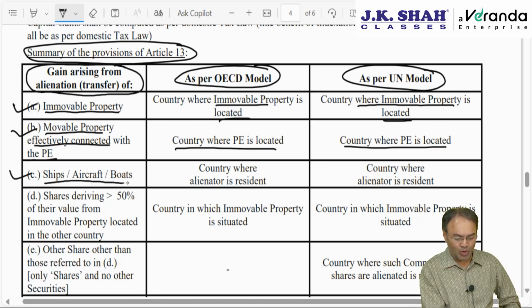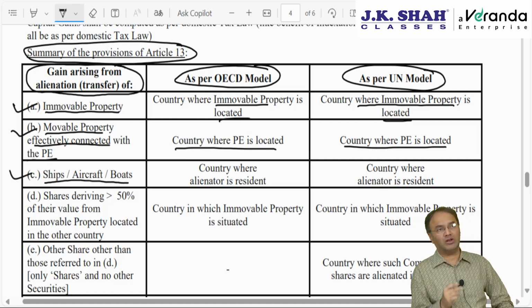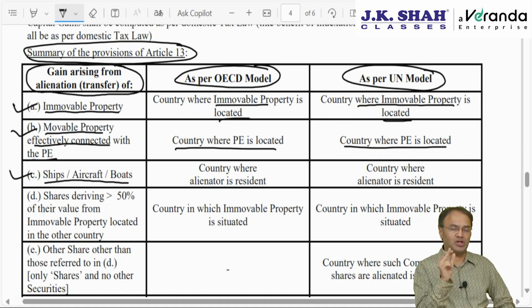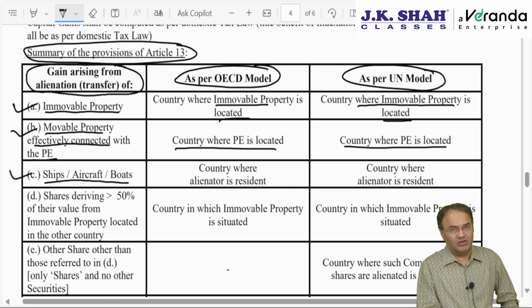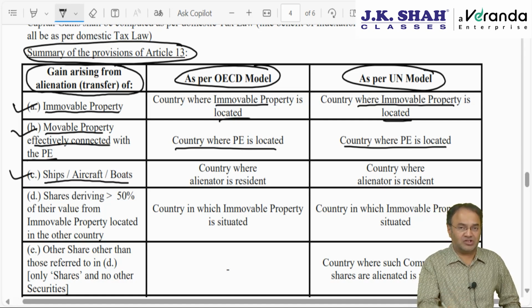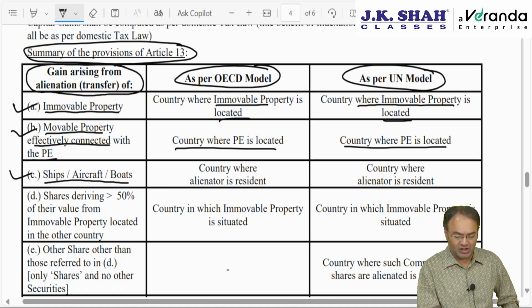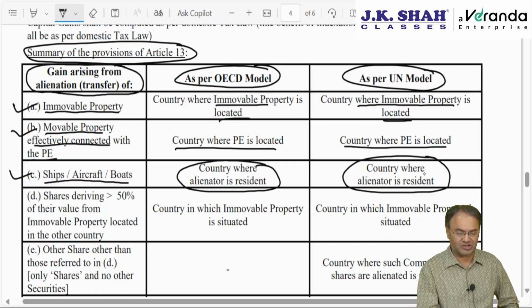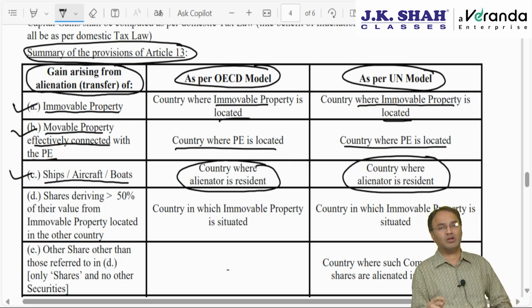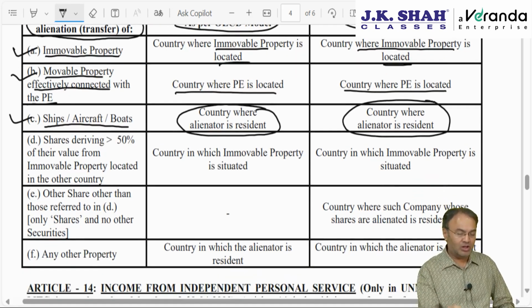Ships, aircraft, boats which are generally operated in international traffic, international waters or international sky. Here we cannot tax it in the country where the asset is located or transferred. Here by default it will be taxable in the country where the alienator, that is the transferor, is resident. Same provision in the UN model, same provision in the OECD model. India follows the UN model, remember.